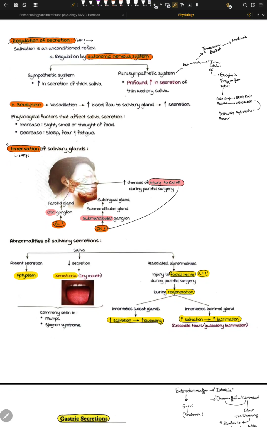So that was regulation of secretion. We know these things. Physiologic factors that can affect saliva: increased smell can increase it, of course thought of food, while sleep, fear and fatigue decrease it. So yeah, we know that.